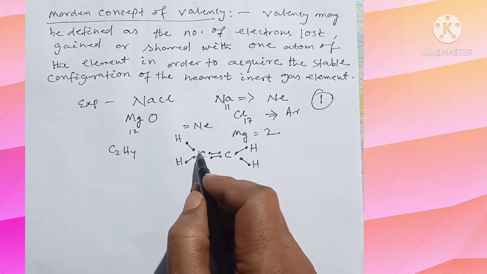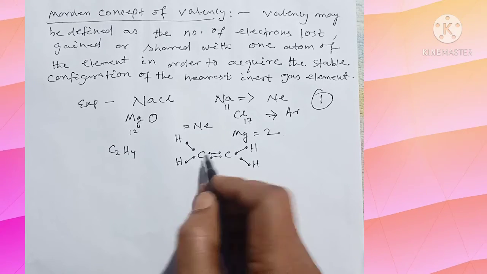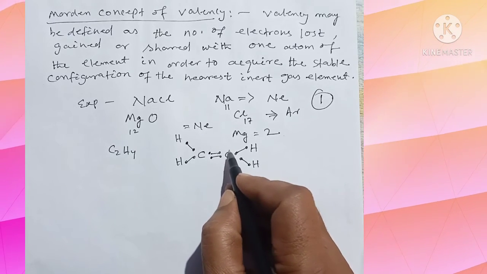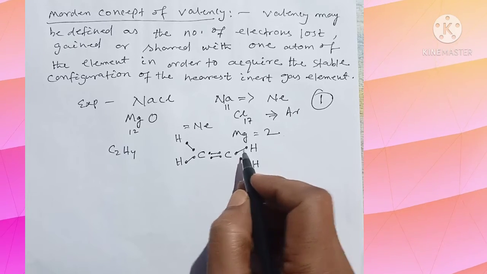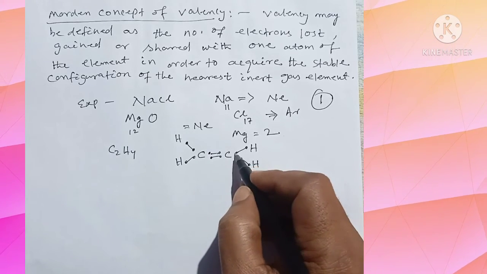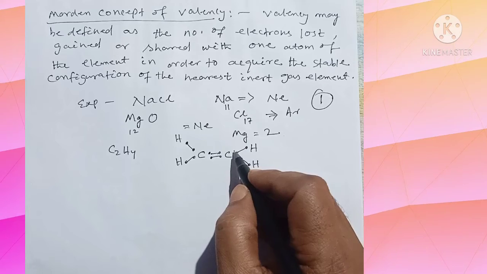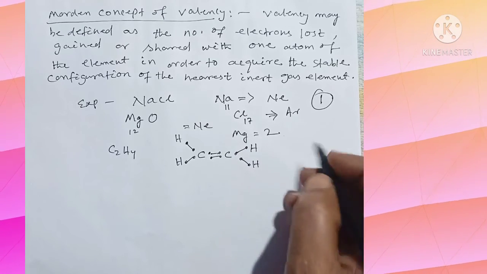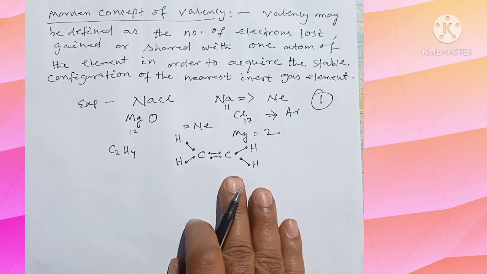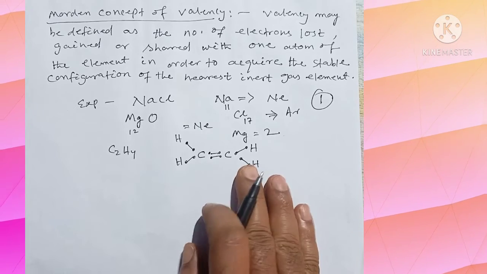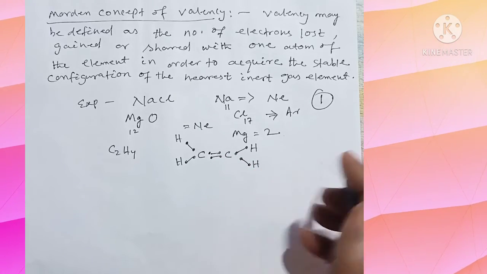This carbon will get the octet, and similarly the other carbon will get the octet. Each hydrogen will get the configuration of helium. Therefore, this satisfies the condition of valency 4 for carbon.